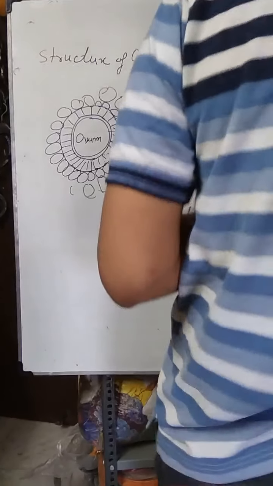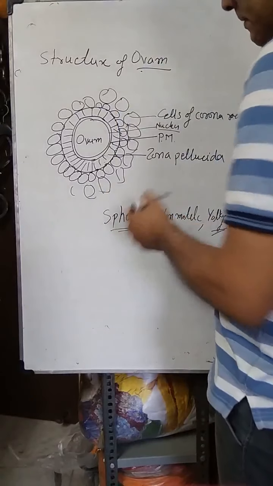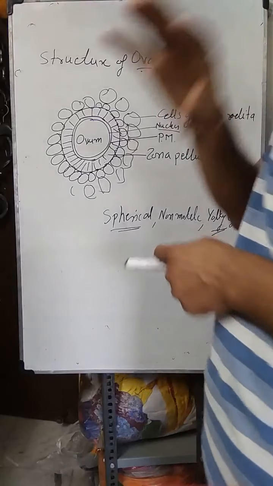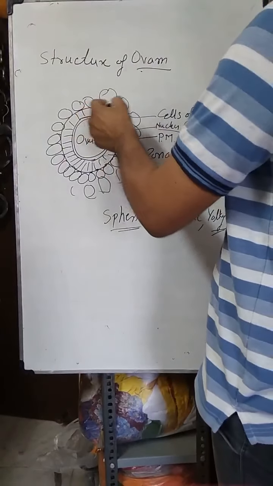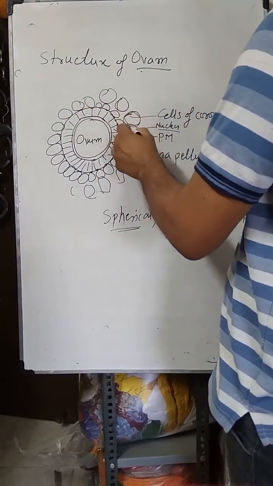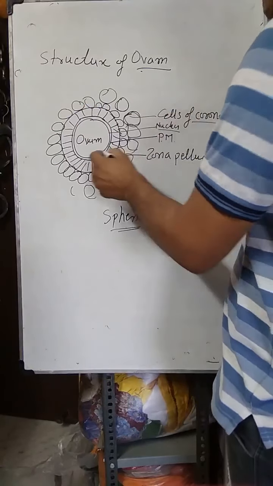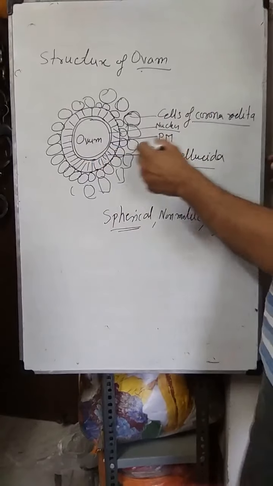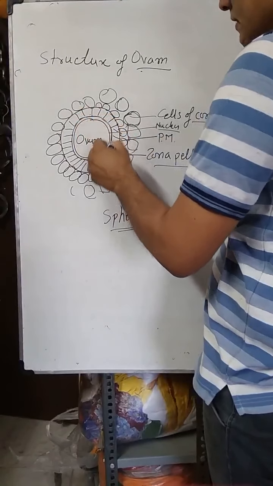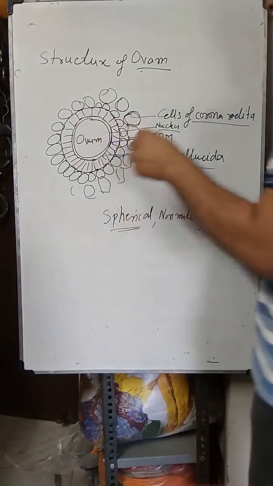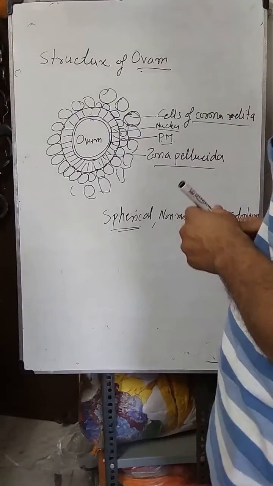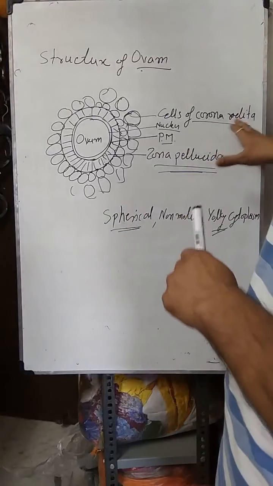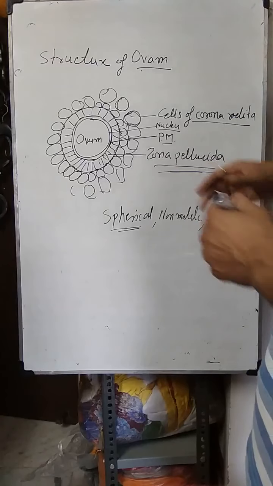Structure of ovum. The human ovum is normally spherical in shape and non-motile, which contains abundant cytoplasm. It is covered by two membranes. The outer membrane, made up of corona cells, is known as the corona radiata, and inside it a thick layer is there, which is known as the zona pellucida. Inside the zona pellucida, the main egg is there, which is covered by the plasma membrane, and it contains a large nucleus. So especially the human egg is covered by two membranes, the outer corona radiata and the zona pellucida.